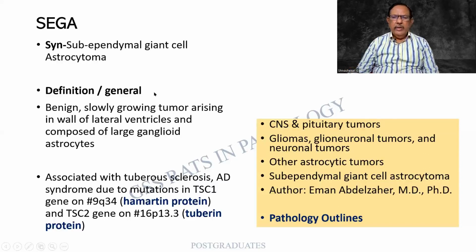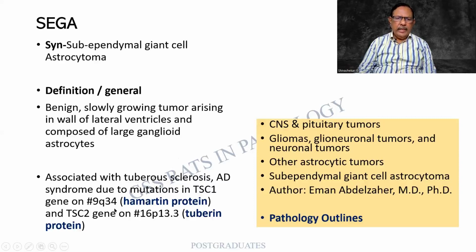The definition or the general features are: it is a benign, slowly growing tumor arising from the walls of the lateral ventricles and is composed of large ganglioid astrocytes. Ganglioid means similar to ganglion cells. Another important point, please do remember, it is associated with tuberous sclerosis. This itself might be a question, we shall revisit it later on.